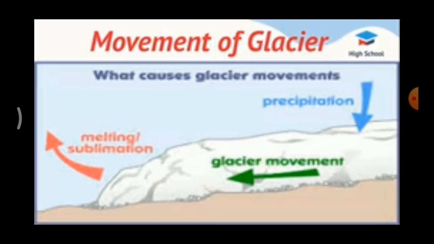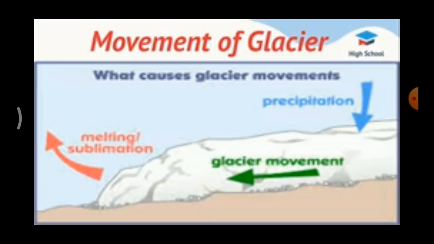Now we are going to see about the movement of glaciers. A large mass of ice creates pressure at its bottom and generates heat. Due to this, the glacier melts a little. So due to this heat, a glacier melts a little and starts to move. When glaciers melt, it starts to move.